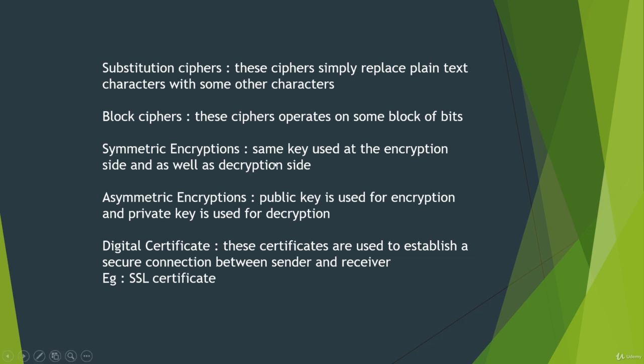And symmetric encryption: the same key is used at the encryption side as well as the decryption side. This key is the heart of the mathematical operation performed on the plain text, and with this key only, the receiver can decrypt at the other side.